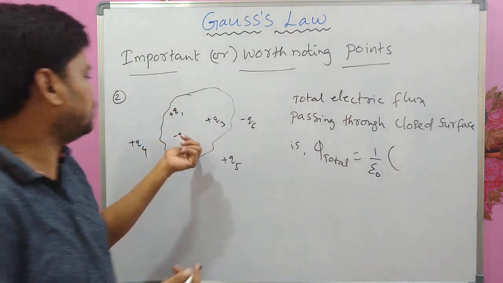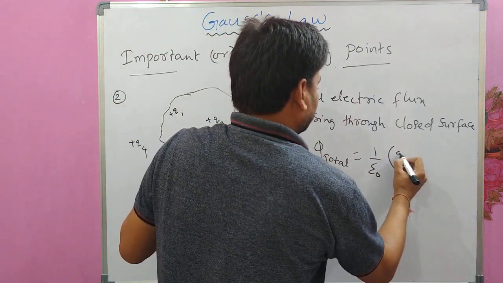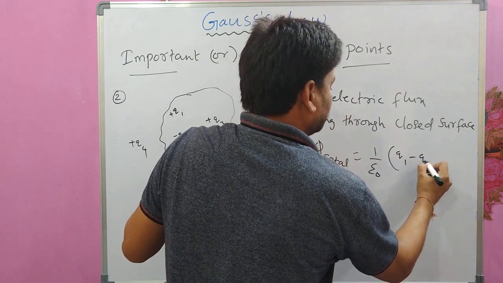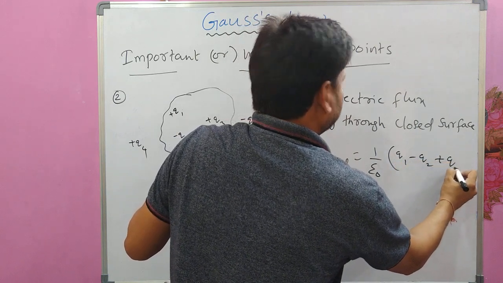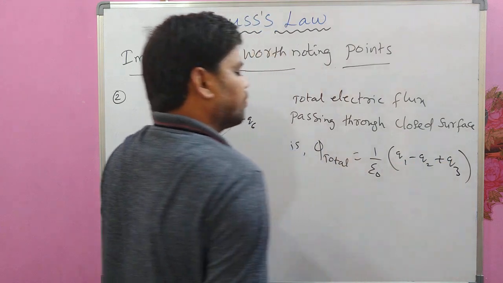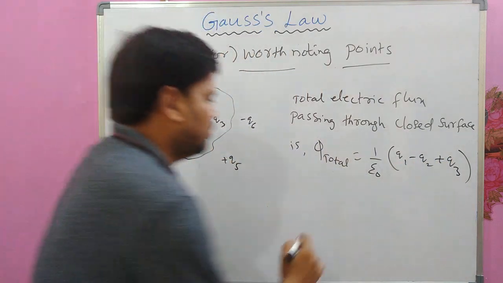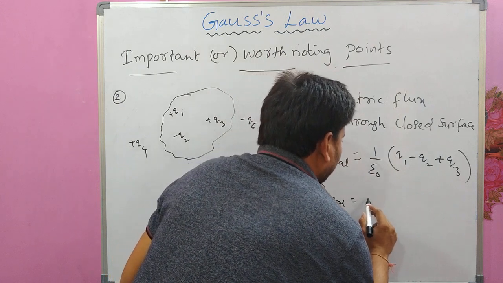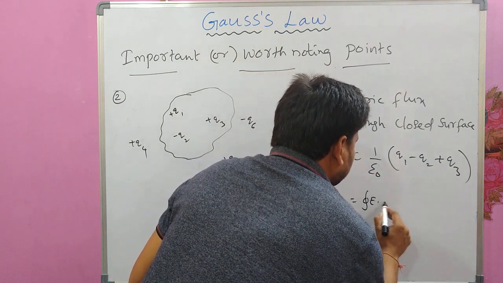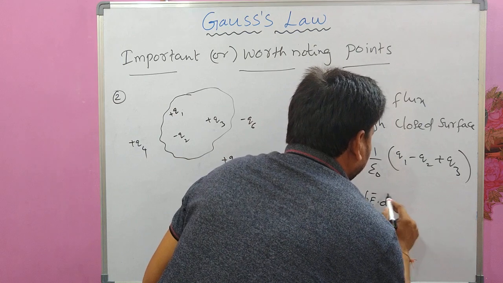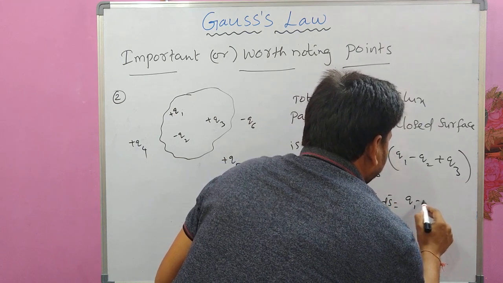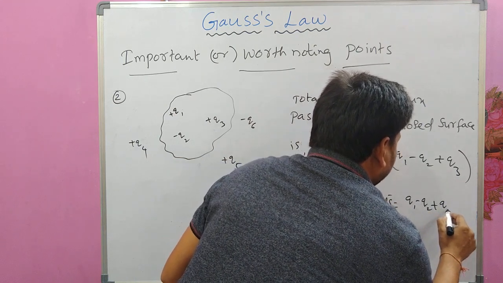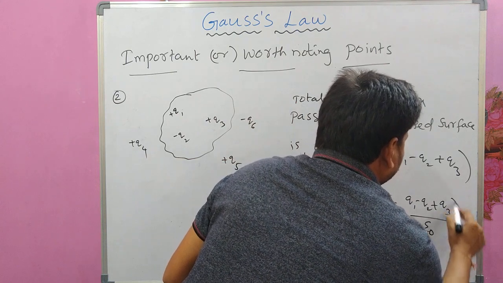What is the net charge enclosed by the surface? It is q1 minus q2 plus q3. So phi total, which is the integral of E dot dS, is equal to (q1 minus q2 plus q3) by epsilon naught.